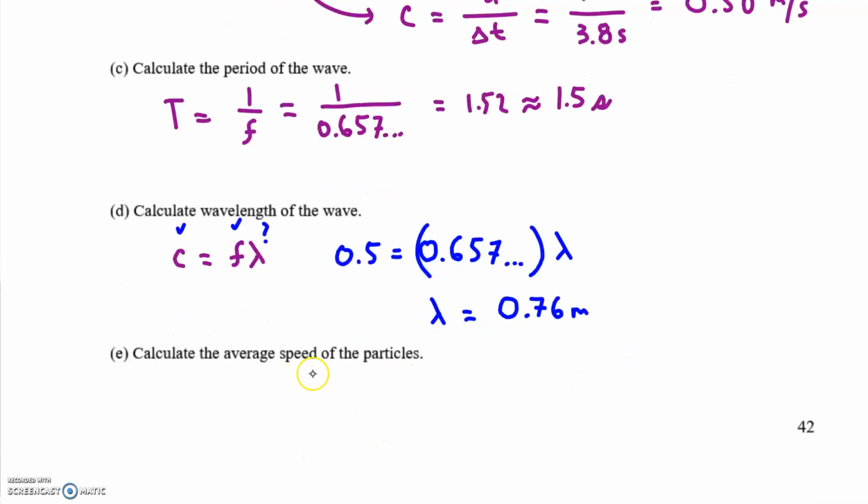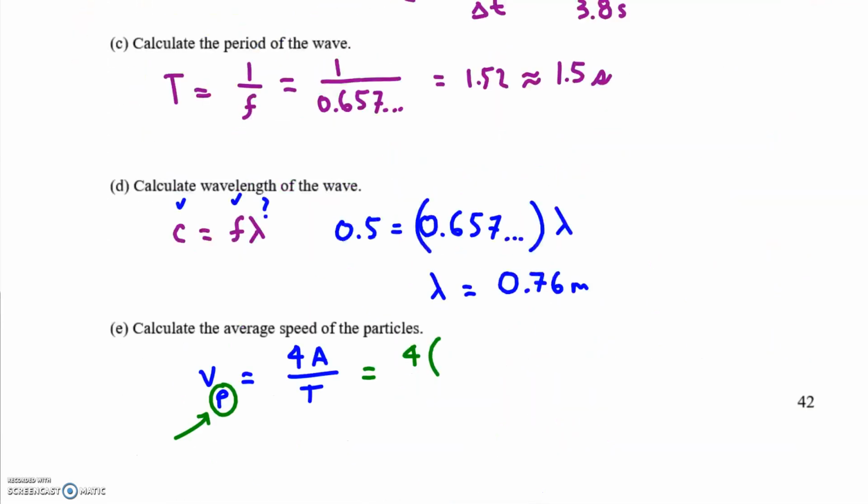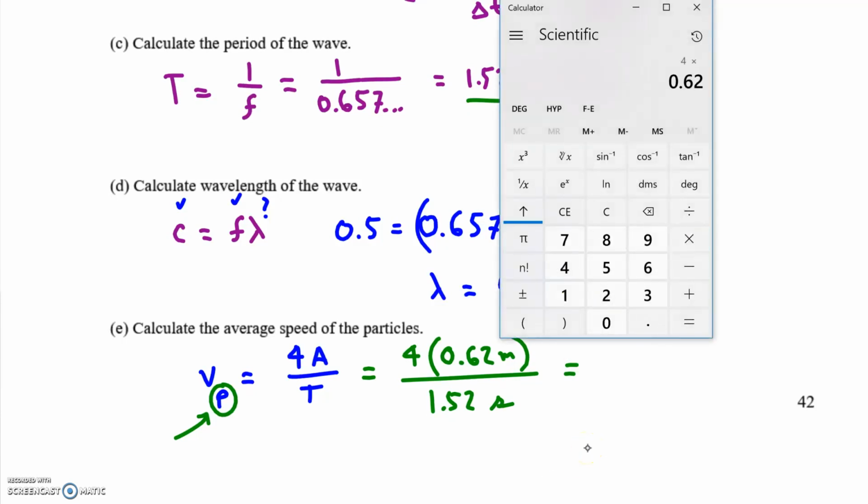Calculate the average speed of the particles. This is where we use the particle speed equation. And you don't have the subscript p when you see the equation sheet, but if I were you, as soon as I saw this equation, I would add that subscript to remind myself this is only for particles. So the amplitude was 0.62, right? Yep. And the period again was the unrounded value, 1.52, right here. 4 times 0.62 over 1.52, 1.6.